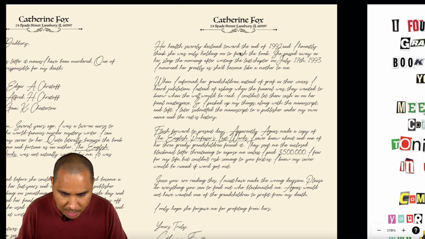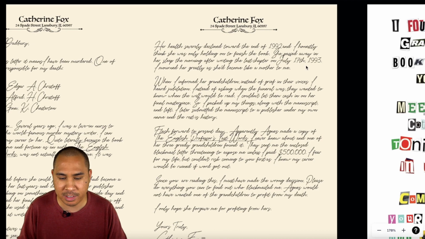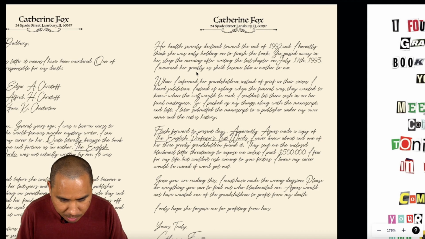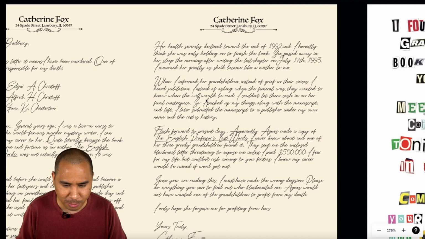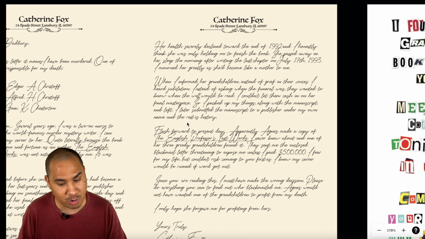Her health severely declined toward the end of 1992, and I honestly think she was only holding on to finish the book. She passed away in her sleep the morning after writing the last chapter on July 17, 1993. I mourned her greatly as she'd become like a mother to me. When I informed her grandchildren, instead of grief in their voices, I heard jubilation. Instead of asking when the funeral was, they wanted to know when the will would be read. I couldn't let them cash in on her final masterpiece, so I packed up my things along with the manuscript and left. I later submitted the manuscript to a publisher under my own name, and the rest is history.